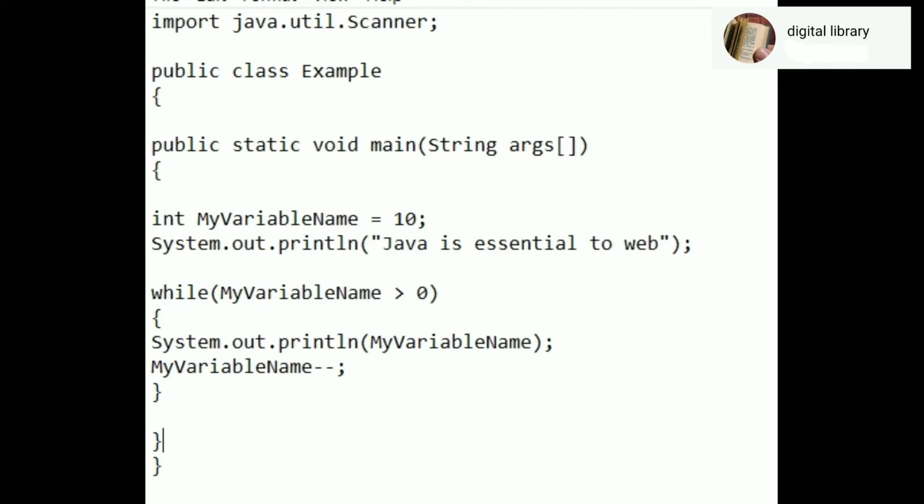So this is the post decrement operator. That means decrease after that number. So here our output will be 10 9 8 7 up to 1. So this is the program for the while loop.